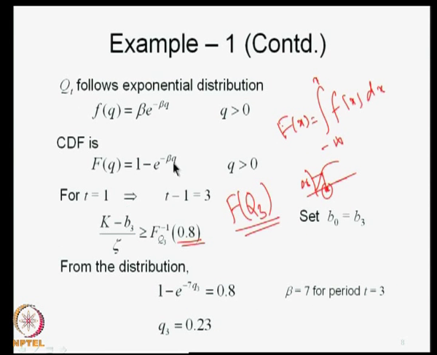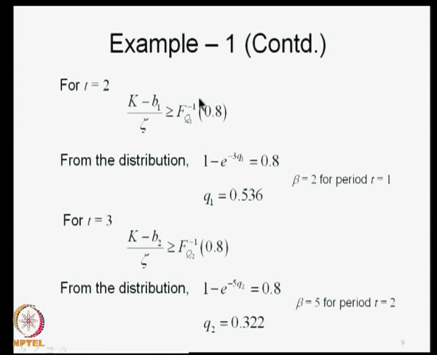So, I will write this for time period 1 as 1 minus e to the power minus 3 q 1 is equal to 0.8, and you can verify that q 1 turns out to be 0.536. Similarly, for t is equal to 3, I do the same thing. I am referring to time period 2 then, and I use the distribution for time period 2, that is q 2,